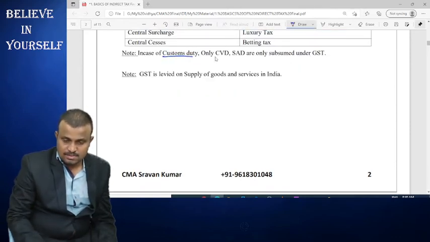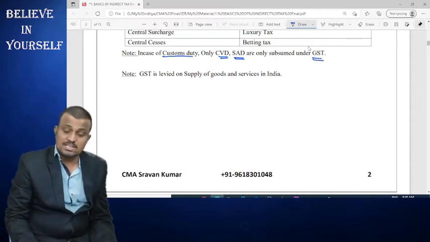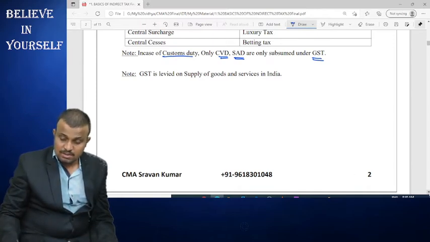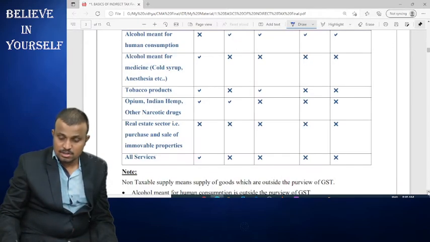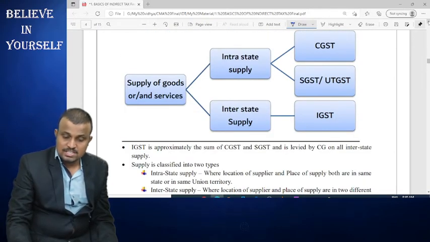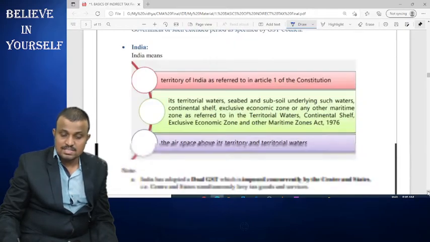So in case of customs duty, only countervailing duty and special additional duty are subsumed under GST. But basic customs duty is not subsumed. And first of all, what is the need for implementation of GST in India? Why was GST introduced in India? Some reasons are there.